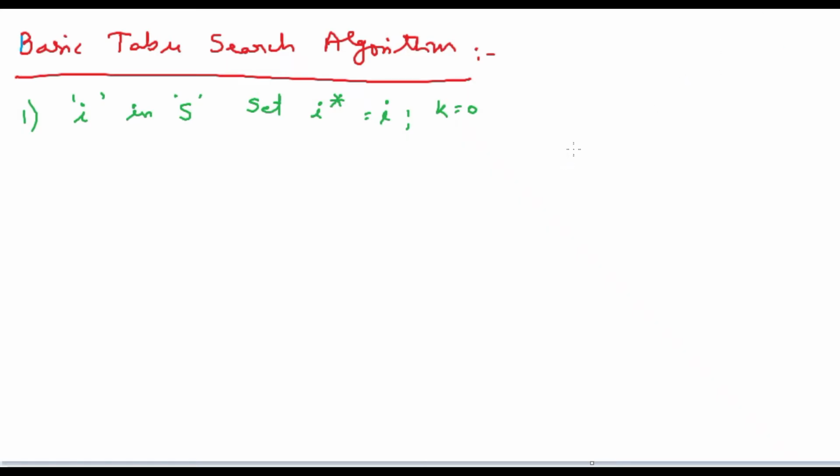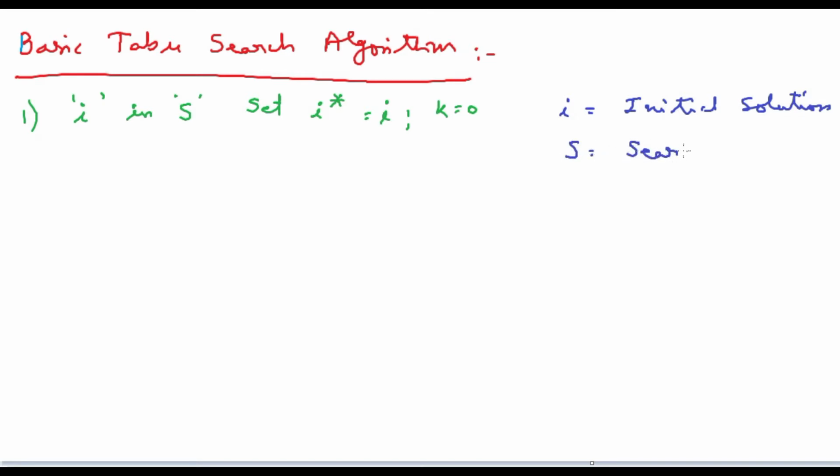Don't worry about anything, and let us discuss each and every point here. So what is I? I is the initial solution. And what is S? S is the set space.